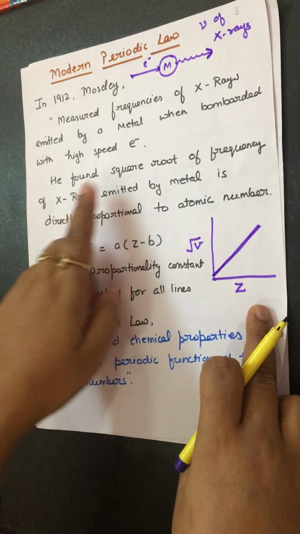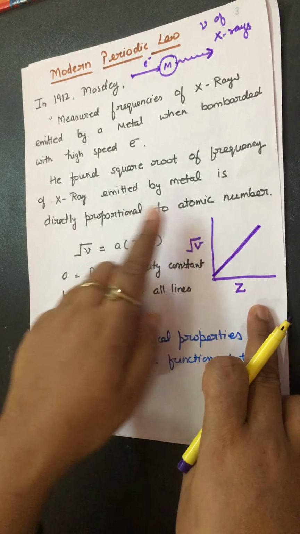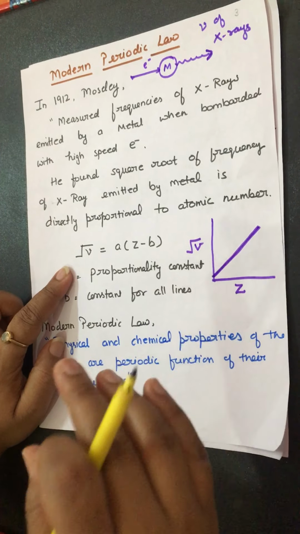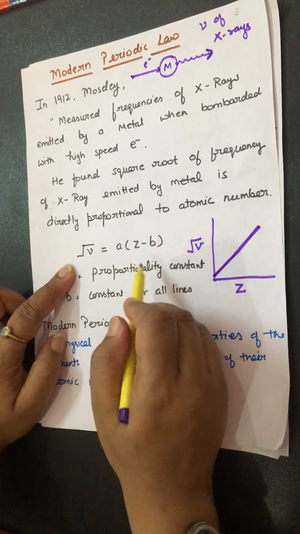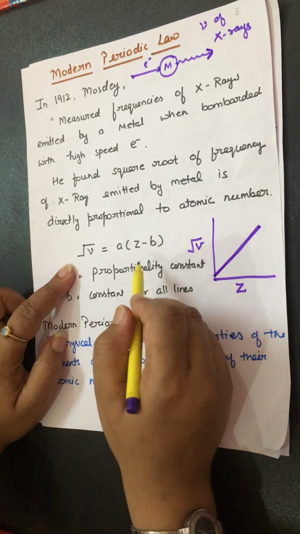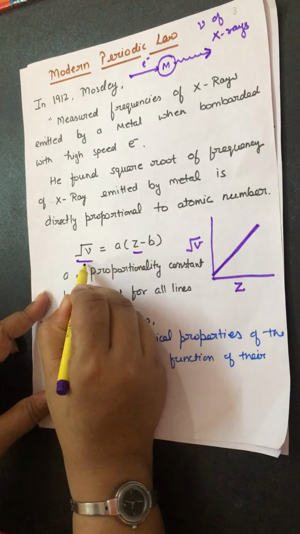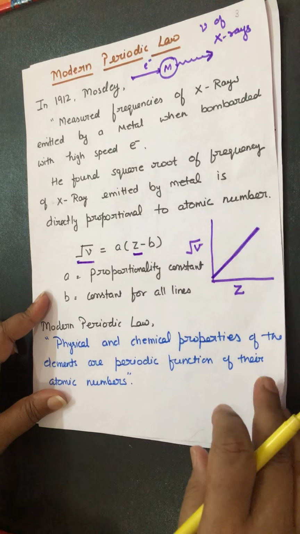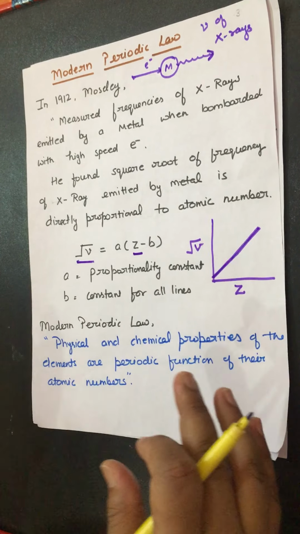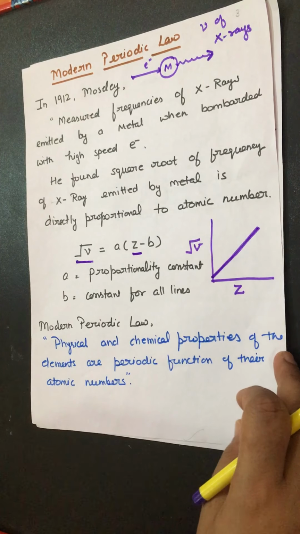Whatever I tell you, he found that the square root of the frequencies of X-rays emitted by a metal is directly proportional to its atomic number. That is a direct relation between the square root of frequency and the atomic number, where A is the proportionality constant and B is a further constant. If we plot a graph between the square root of the frequency and atomic number, we find what? A straight line. And after this, he proposed his law, known as the modern periodic law.